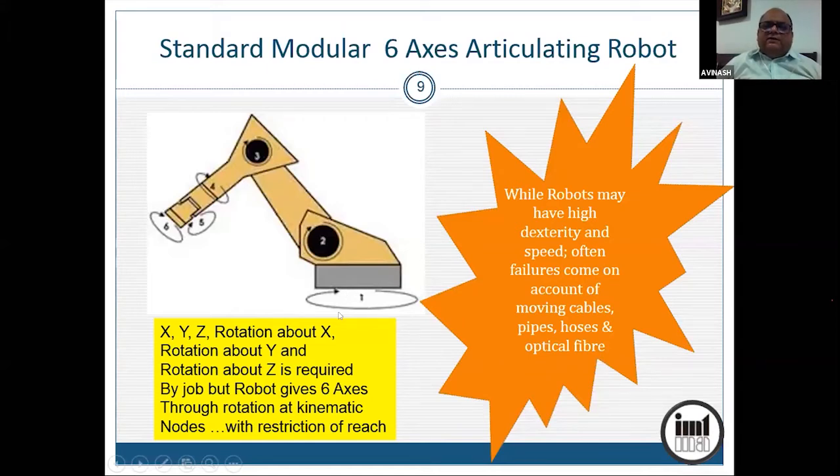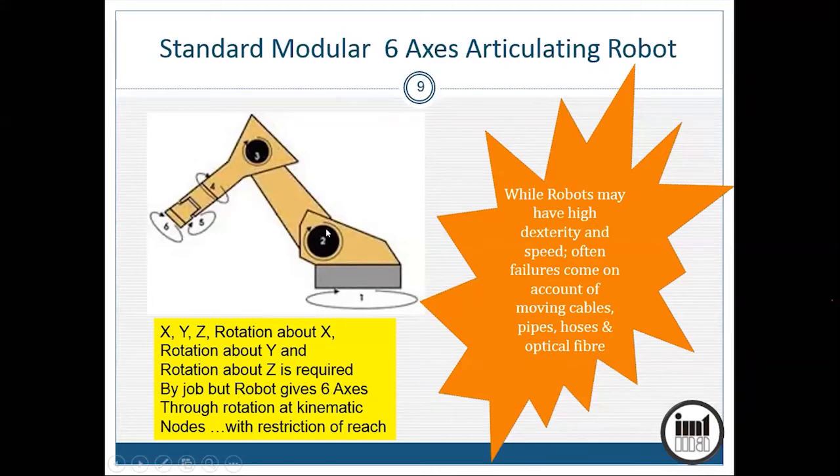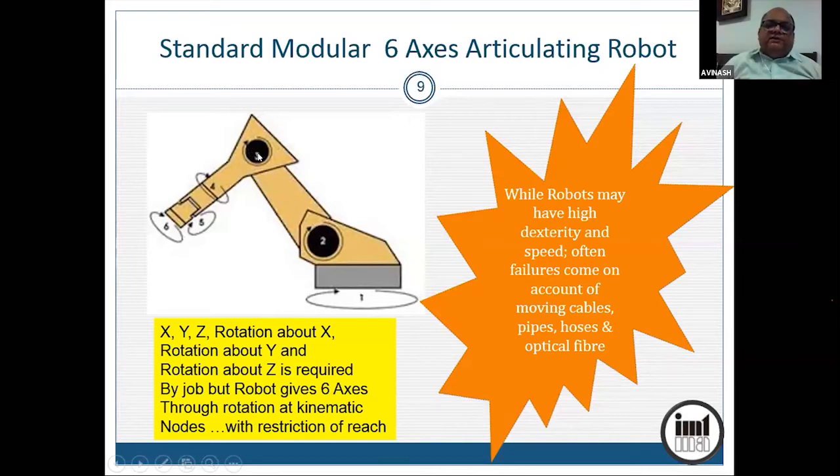Another thing you will realize is that here, what I have said, X, Y, Z and rotation about X, Y, Z, these are all essentially Cartesian coordinates. But robo basically inherently works on rotations. So it is closer to polar coordinates. So you have the fixed arms, and you have these kinematic pair joints, and the rotation happens at the joints always. And you have to realize Cartesian movements through this combination of linkage and polar coordinate systems. So that's the concept in robotics.